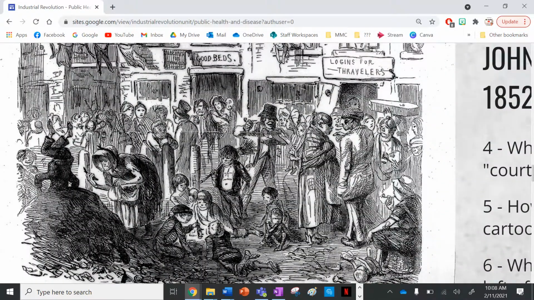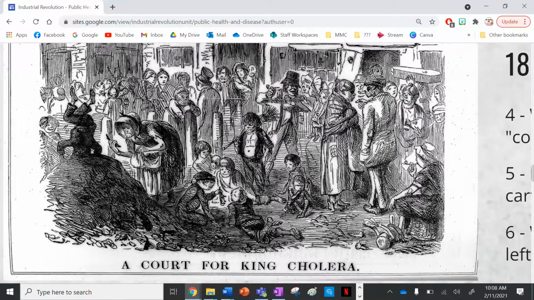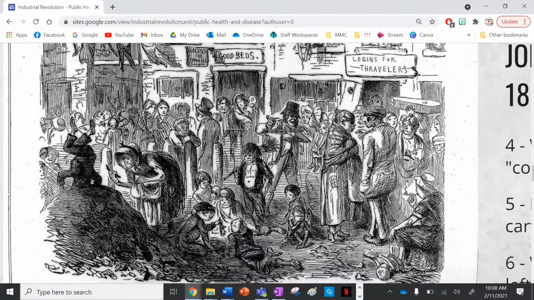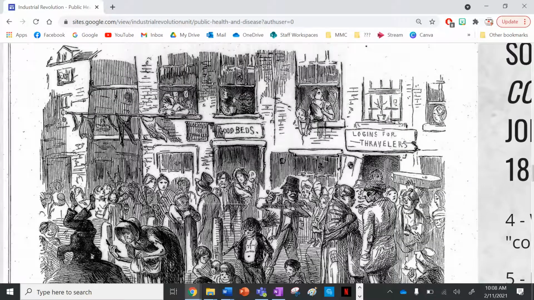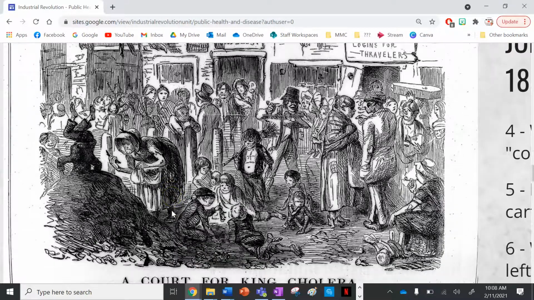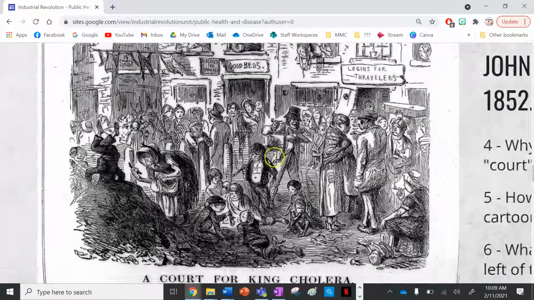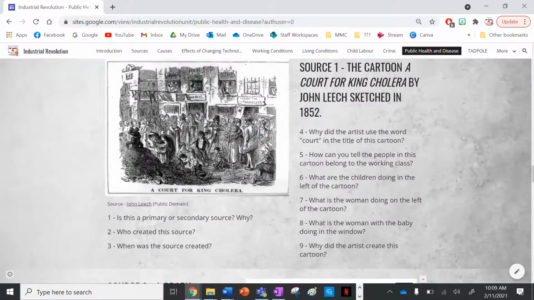I'll just zoom in. You can see here in London, we've got a common area in the busy city. We've got people in their little apartments in the windows, and then we've got people hustling and bustling about in the filth, in their poor, dirty clothing in the middle of London. So let's answer these questions together now.